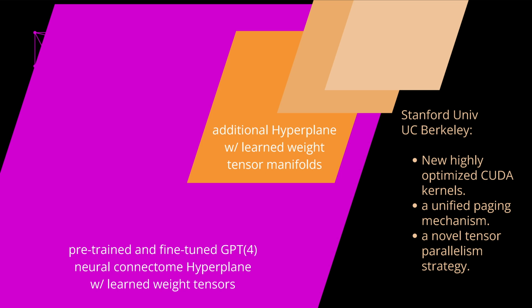We were talking about Hugging Face Accelerate. We were talking about DeepSpeed ZeRO stage 3. And now we need something better, something even stronger, more powerful. And next time I will talk about a novel tensor parallelism strategy. And if we have these tools, if you understand what's going on, why we need this exactly for this stacked hyperplane with learned